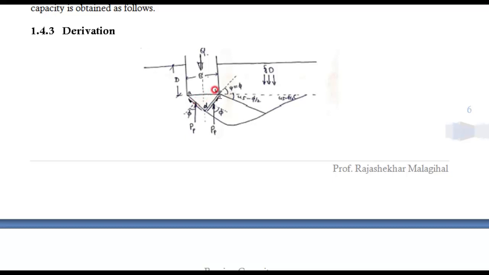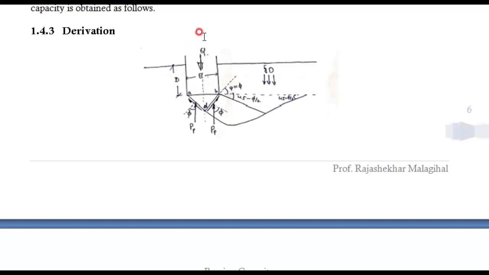This side of this triangle is assumed to be phi, and here this is 45 minus phi by 2, based on the passive earth pressure concept. And here, whatever the surcharge is acting, that surcharge load is considered as gamma into D.